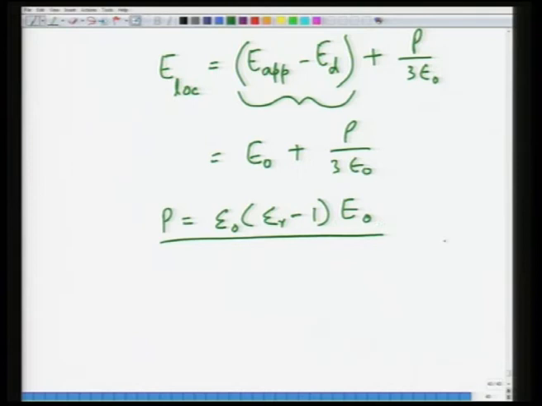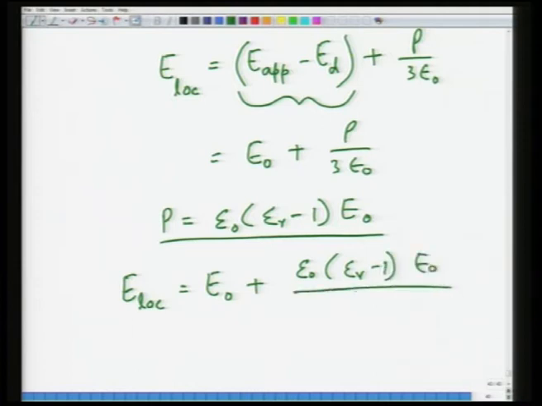So, we can plug that back in here, and as a result we get E local equal to E naught plus epsilon naught (epsilon r minus 1) E naught divided by 3 epsilon naught. So, these cancel each other, and if you just rework this equation, what you get is E naught divided by 3 into (epsilon r plus 2).